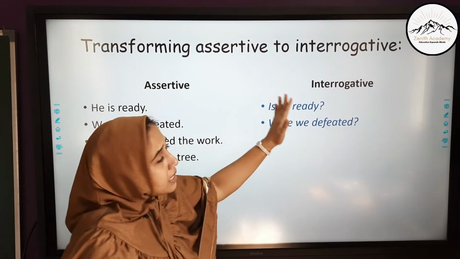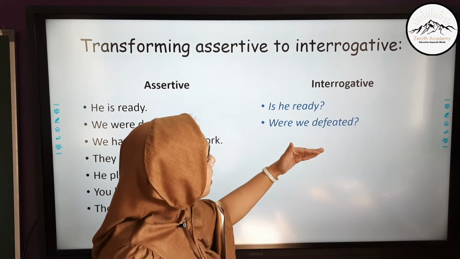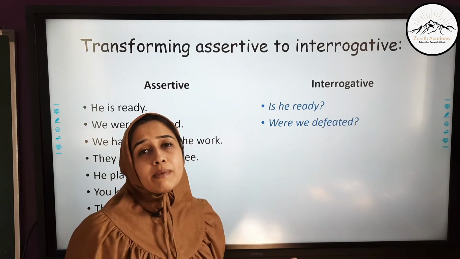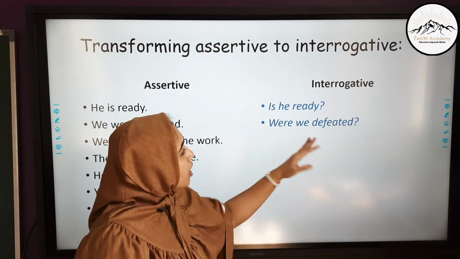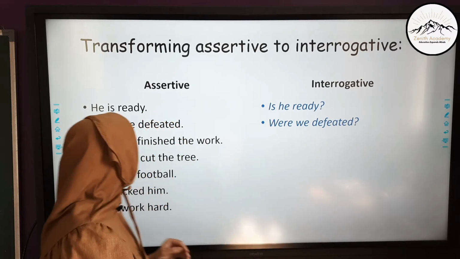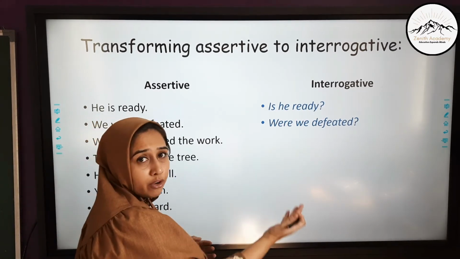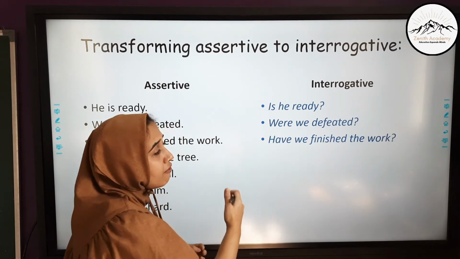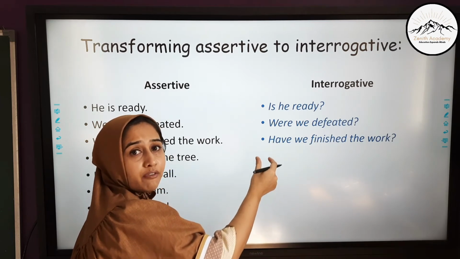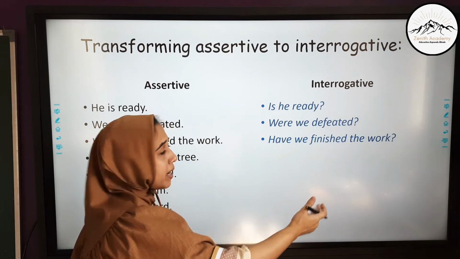Now when you only see these sentences, the answer in general conversation of these questions would be yes or no. Is he ready? The answer might be yes or no. Were we defeated? Yes or no. It does not require an entire sentence. The next one is we have finished the work. So the interrogative form will be have we finished the work? So in all these sentences you observe the verb comes in the first part of the sentence and the subject is shifted to the second part.